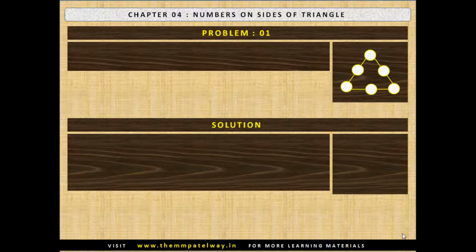Problem number 1. Place all the digits 1 to 6 in the circles such that totals of digits contained by circles of each line are 9. Now stop the video and solve the puzzle. The solution is as follows.